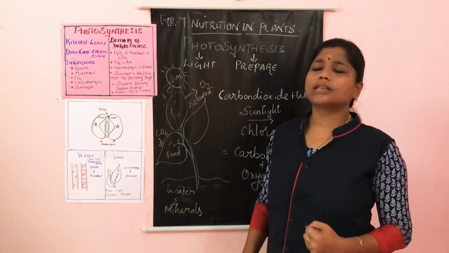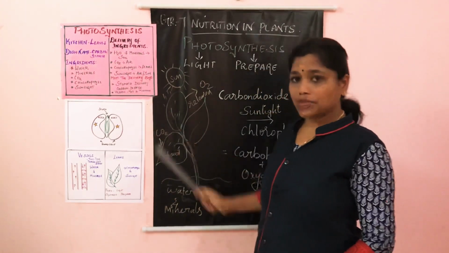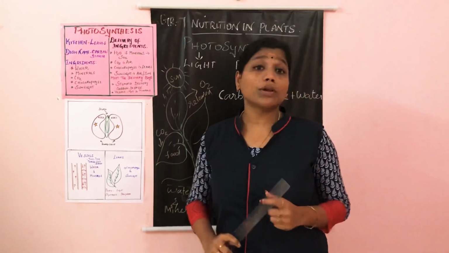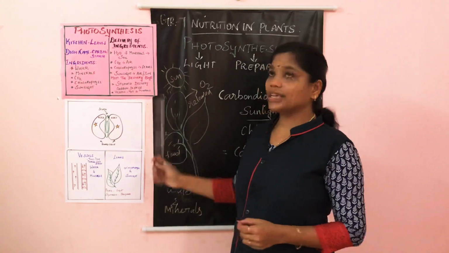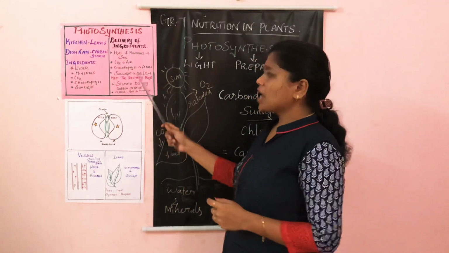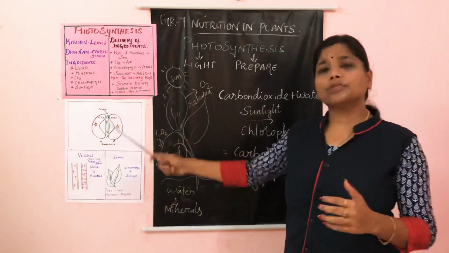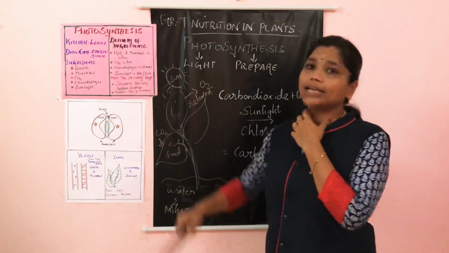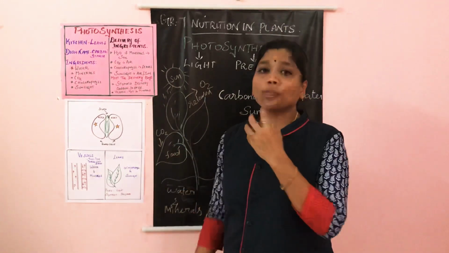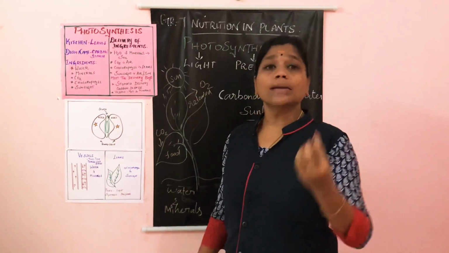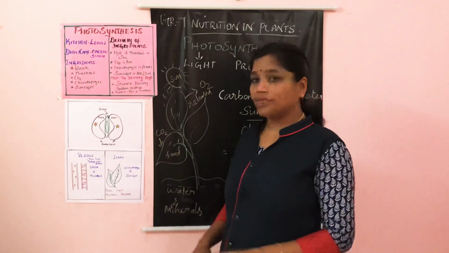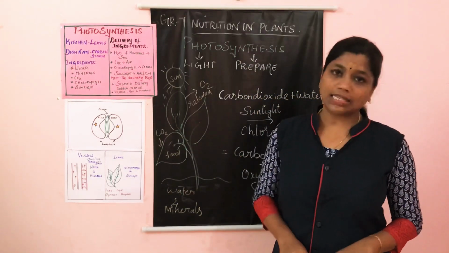Where do we get all this from? We get water and minerals from the soil. We get carbon dioxide from atmospheric air. We get chlorophyll from the leaf. We get sunlight from the sun. How are these delivered to the particular place? How are they delivered to the leaves? Stomata collect the carbon dioxide. Vessels collect the water and minerals from the soil. And chlorophyll absorbs the sunlight.